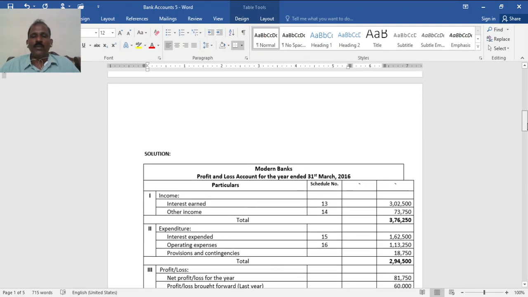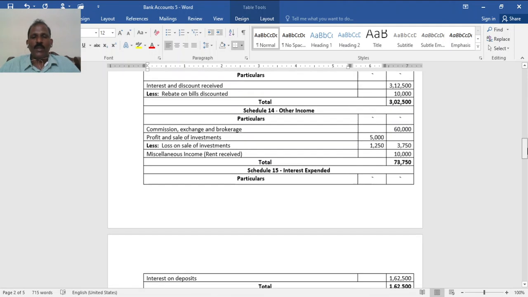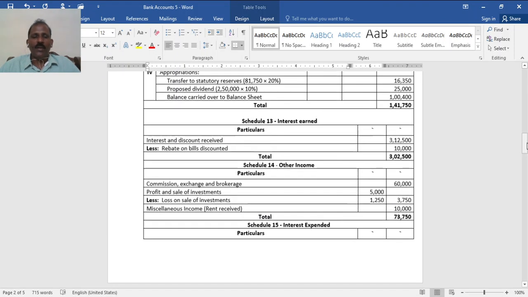As you know, it has to be prepared in the form of schedules. Schedule number 13 to 16. Of these, 13 and 14 are for income and 15 and 16 for expenditure. First, let us go through the schedules. Schedule 13, interest earned. It is interest and discount earned by the bank.